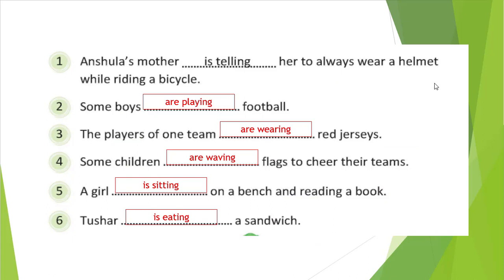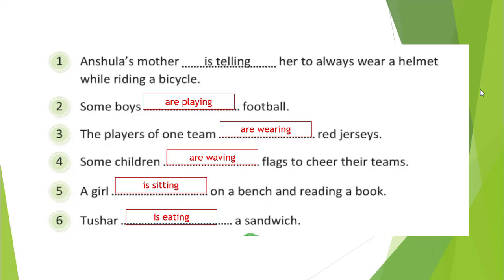So this way we have finished all the exercise. What we have done in all the exercises, the only thing we have done is: verb is, am, are plus verb with ing. That only we have done. That is our present continuous tense. Okay.